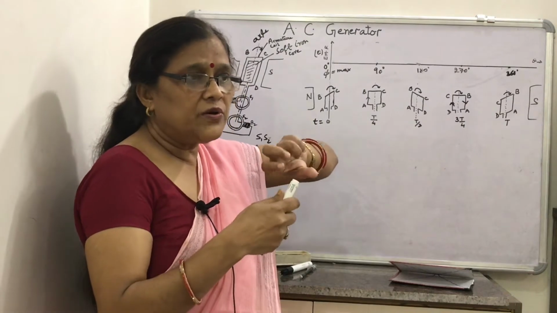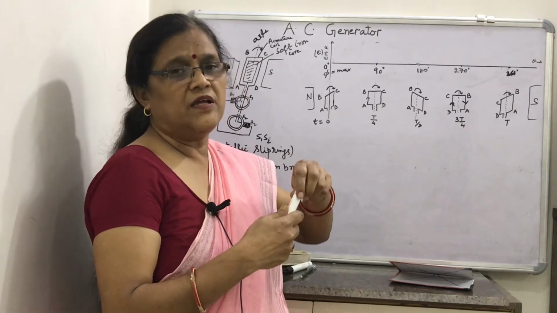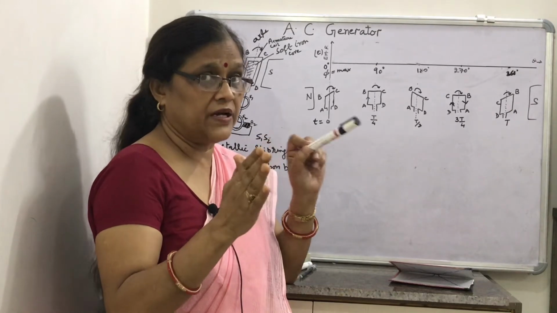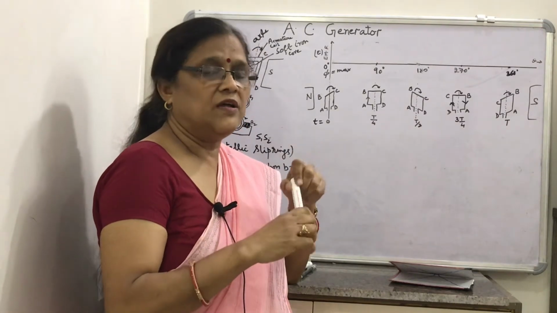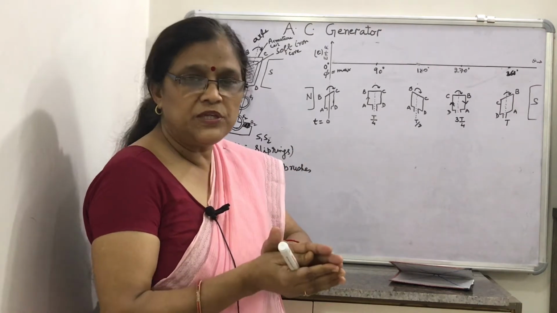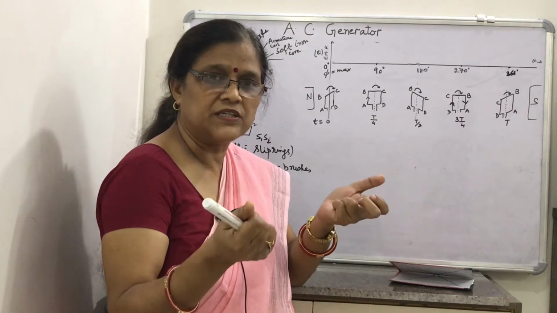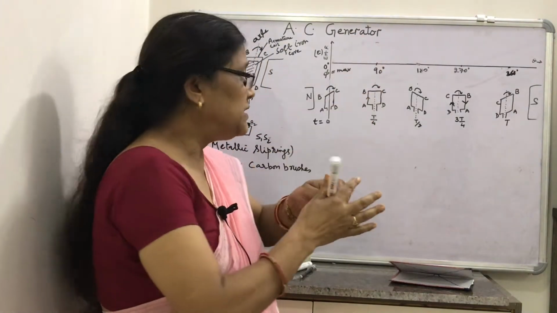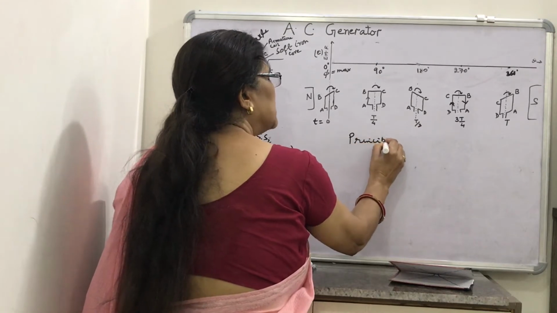A coil is rotated in the magnetic field with the help of a rotor or shaft. As the coil is rotated in the magnetic field, the magnetic flux changes, and due to this change of flux linked with the coil, EMF is induced and alternating current is produced. This is the phenomenon of electromagnetic induction. So, what is the principle of the AC generator? The principle of the AC generator is electromagnetic induction.